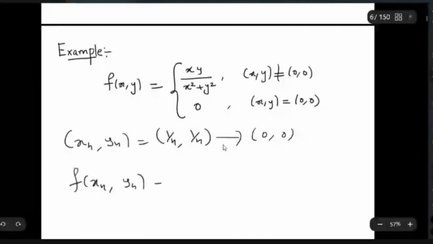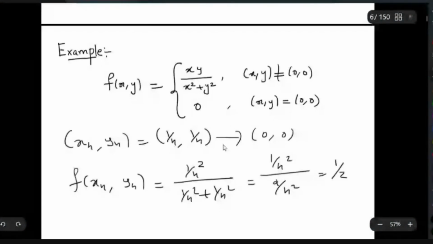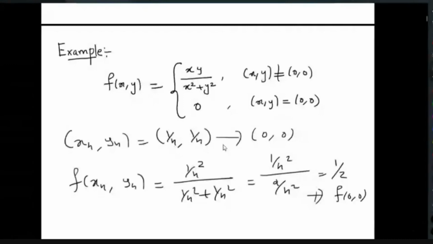You will get 1/n square divided by 1/n square plus 1/n square, so it is 1/n square divided by 2/n square. So you get 1 by 2. It is not going to f(0, 0). So (xn, yn) converges to (0, 0), but f(xn, yn) does not converge to f(0, 0). So it is not continuous at (0, 0).